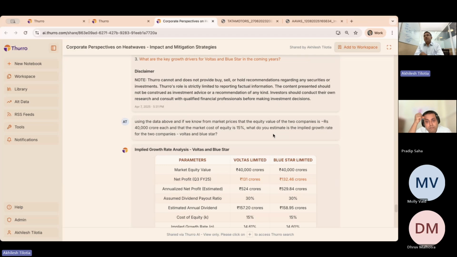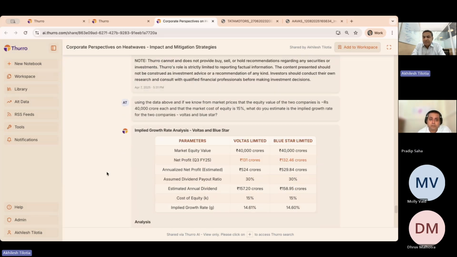One of the things that you should know is we are beginning to now add market prices and values into this. So over the next few weeks and months, you will see that this data is available and the system will be able to put this together already. So here we had to give them this information set. Over time, the system will become intelligent enough to say that I have been able to estimate what the market cap is.